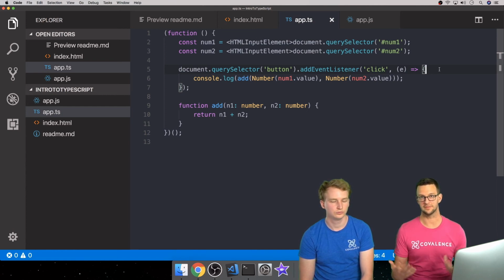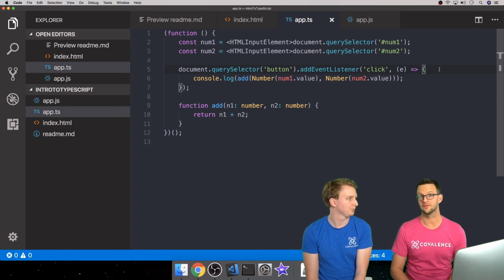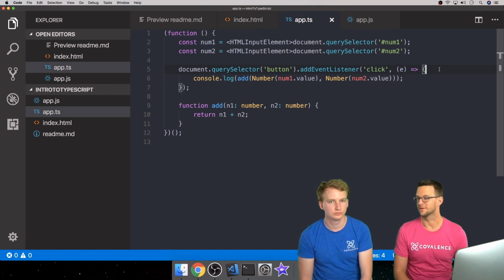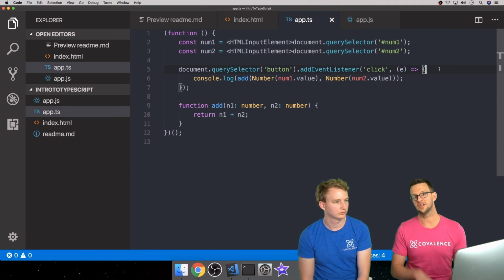All right, well, that's the intro to TypeScript. Hopefully you've seen how TypeScript can be really beneficial to your development and productivity, and definitely find a lot of errors that you may not even know existed in your code. Yeah. We've seen people turn large JavaScript files into TypeScript files and immediately find things that are broken that they didn't even know were broken. So it's pretty cool. Check it out. And then check out our future videos on TypeScript where we'll go into some more advanced stuff with it.